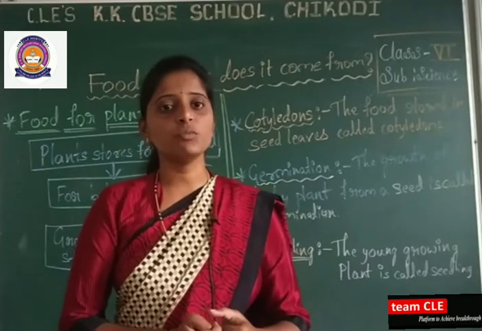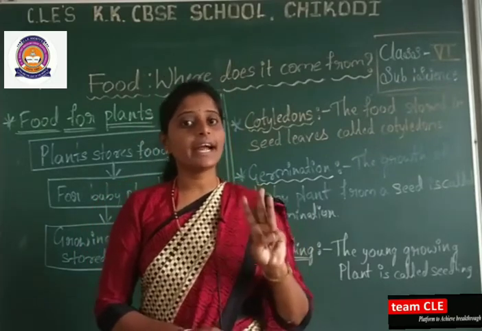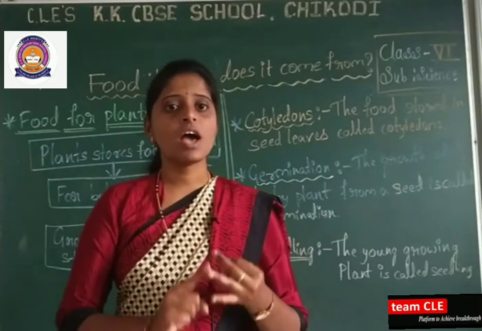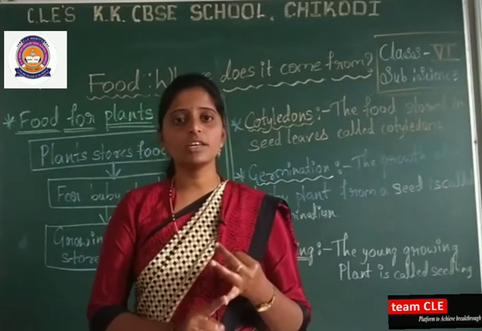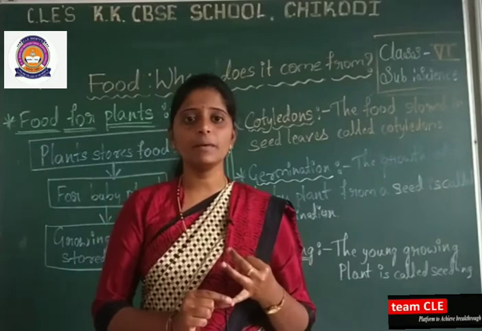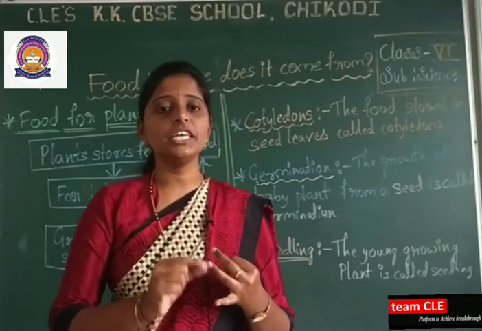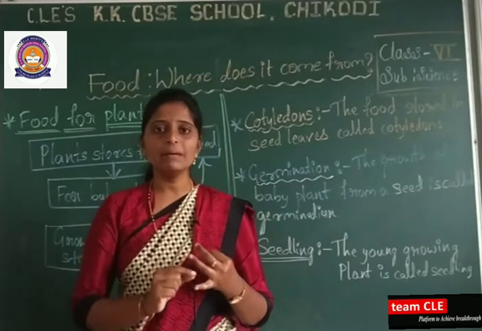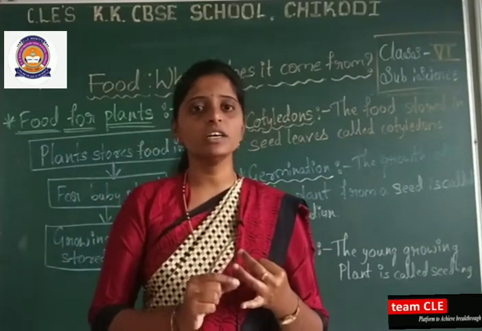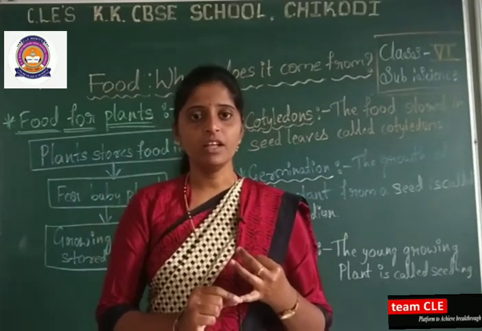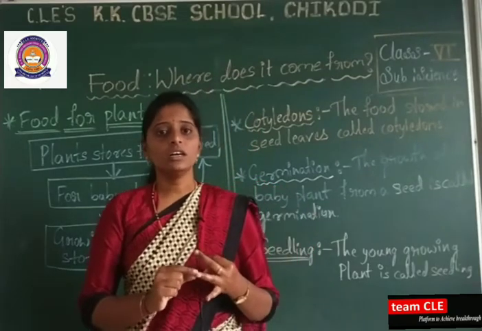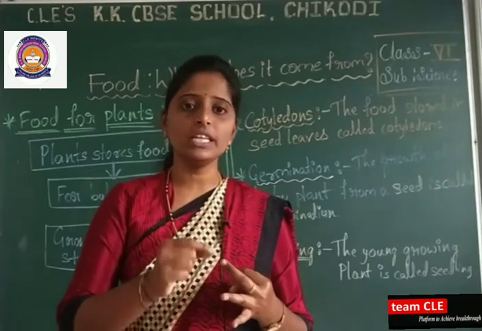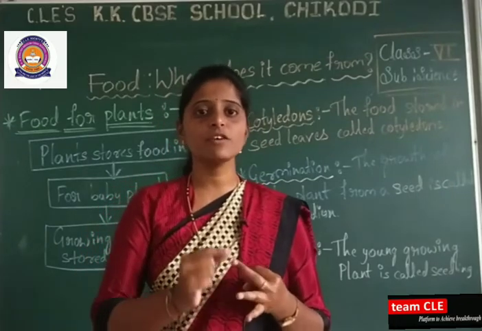In consumers, we learned about three kinds: herbivores, carnivores and omnivores. Herbivores are the animals which eat only plants. Carnivores are the animals which eat only animals as a food source.